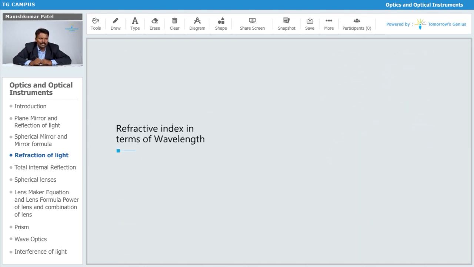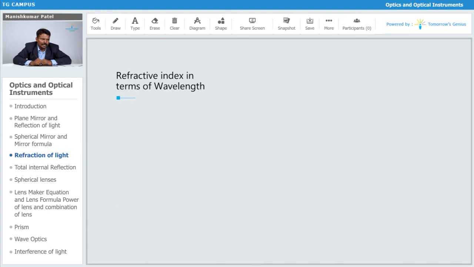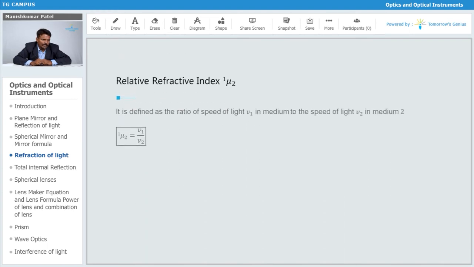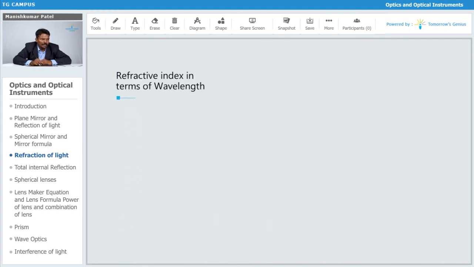Now we write the refractive index in terms of wavelength. Mu 2 1 means the refractive index of medium 2 with respect to medium 1, which is c upon v2 divided by c upon v1. So c gets cancelled, and this is v1 upon v2.